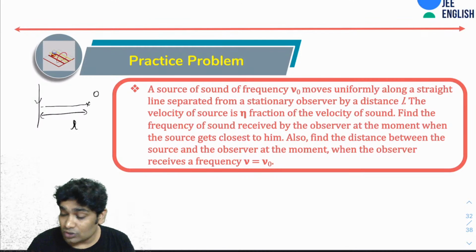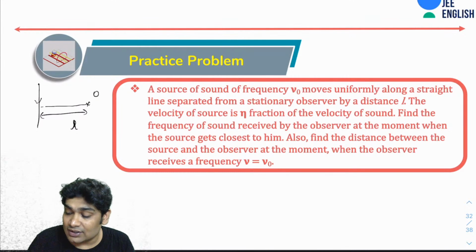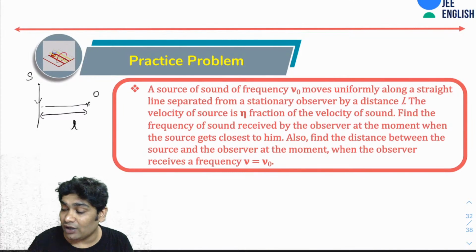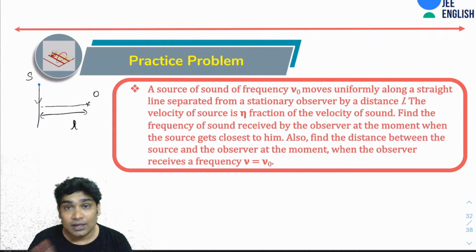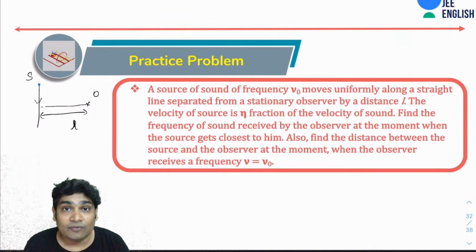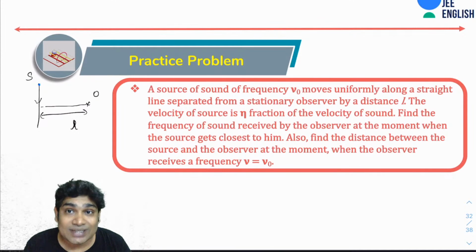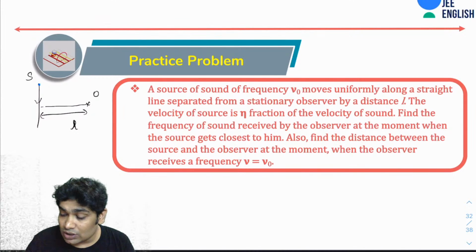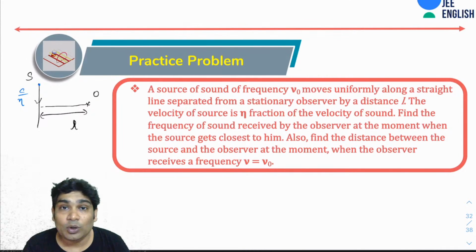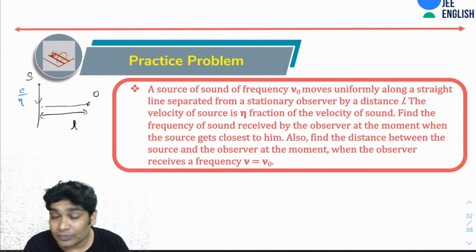So the source is moving like this, along this straight line, and you have been told that the observer is standing at a distance of L from this straight line, and that the velocity of the source is eta fraction of the velocity of sound. So the source is moving with speed eta c.